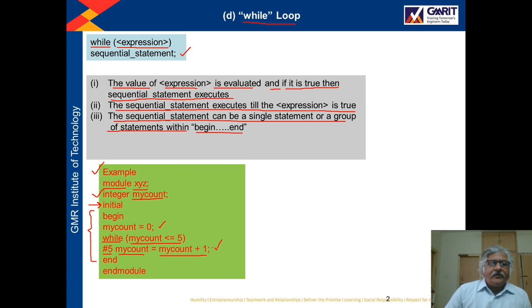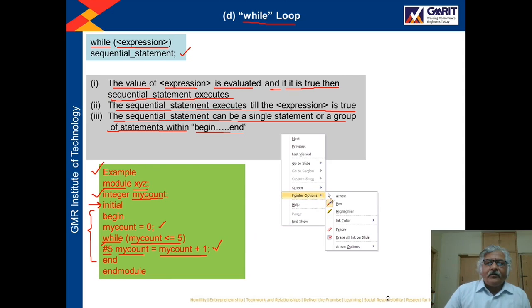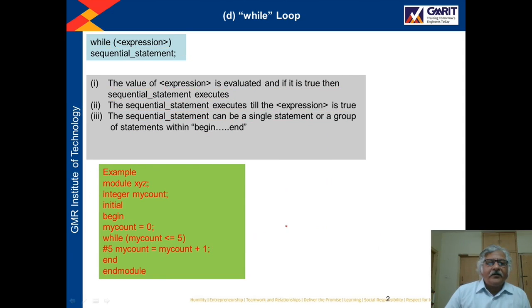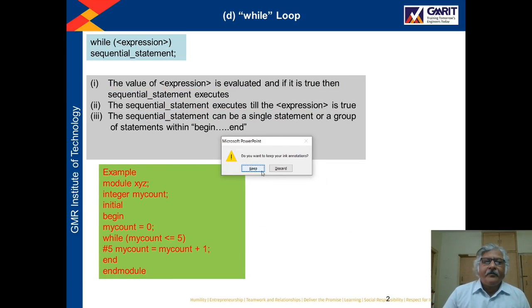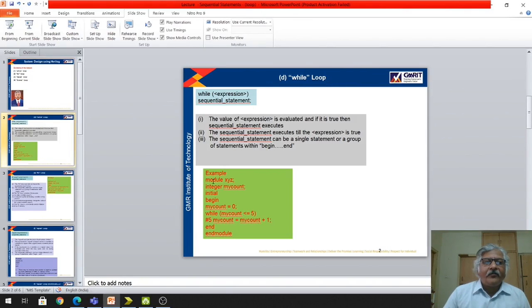And this statement will be executed after every 5 unit time, because we have included the delay 5 here, right? So this statement will run for that many number of times, for the number of times till my count is less than equal to 5. I will just demonstrate this particular code in the software.